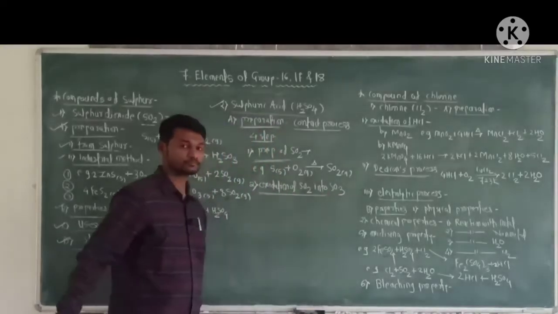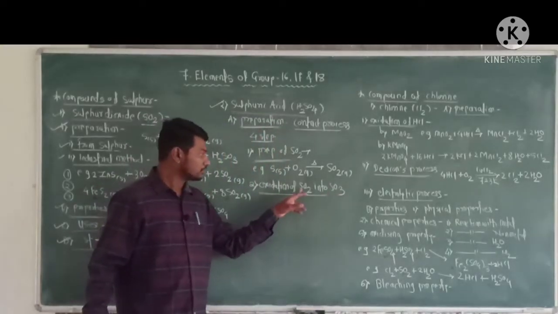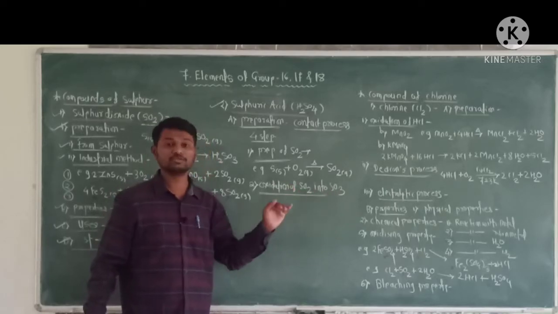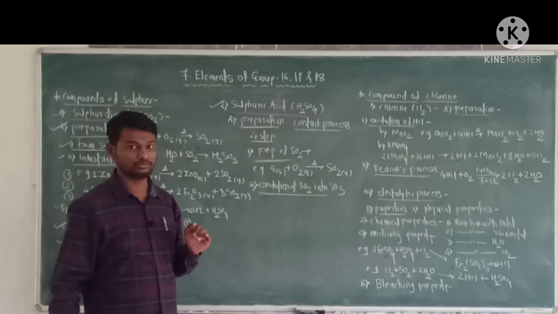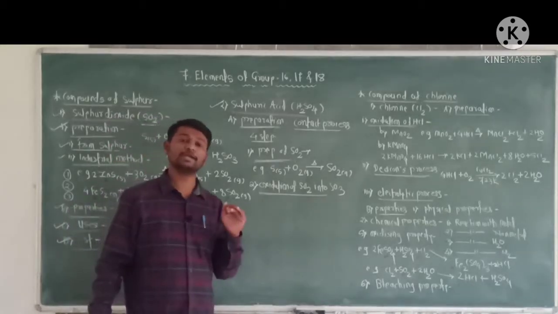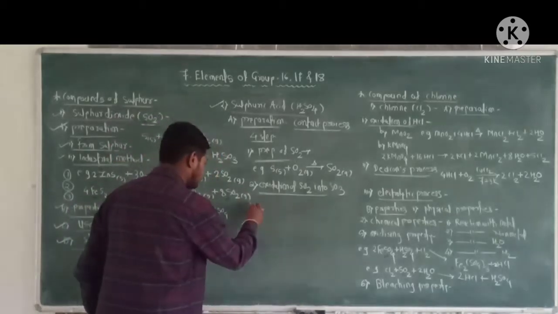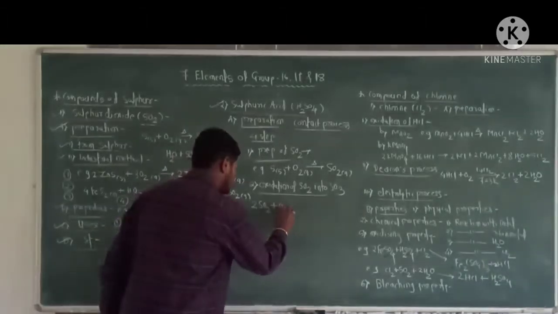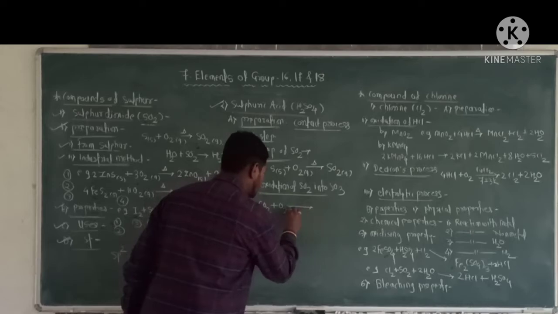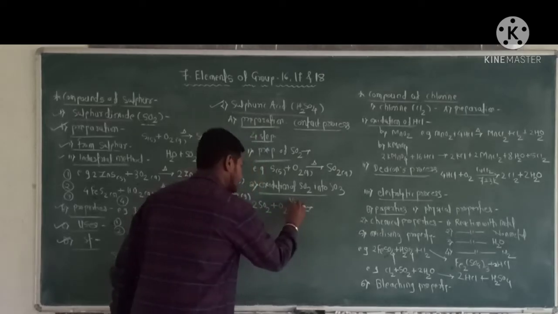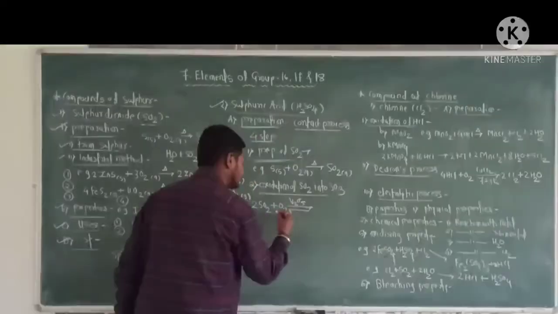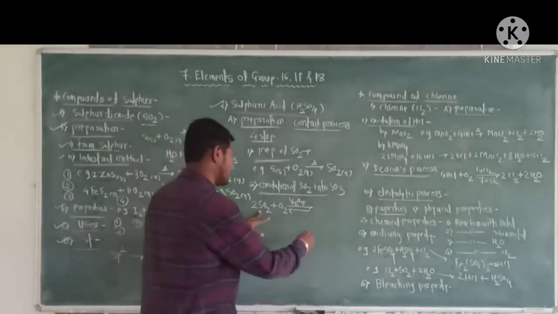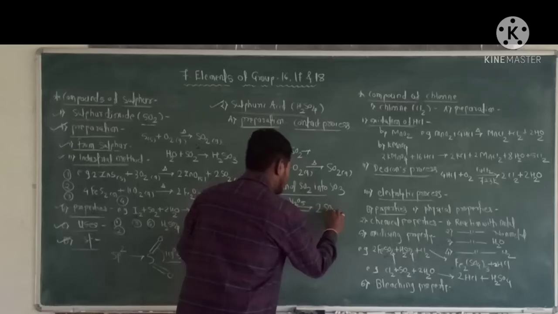In this step, sulfur dioxide is oxidized into sulfur trioxide by using atmospheric oxygen and the catalyst vanadium pentoxide, that is, 2 SO2 plus atmospheric oxygen in the presence of the catalyst vanadium pentoxide gives sulfur trioxide.